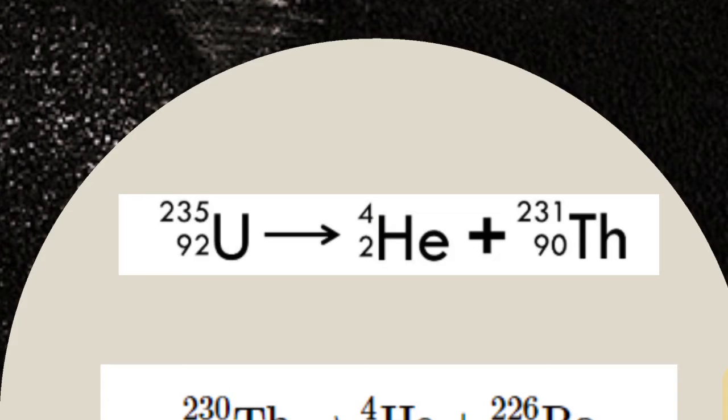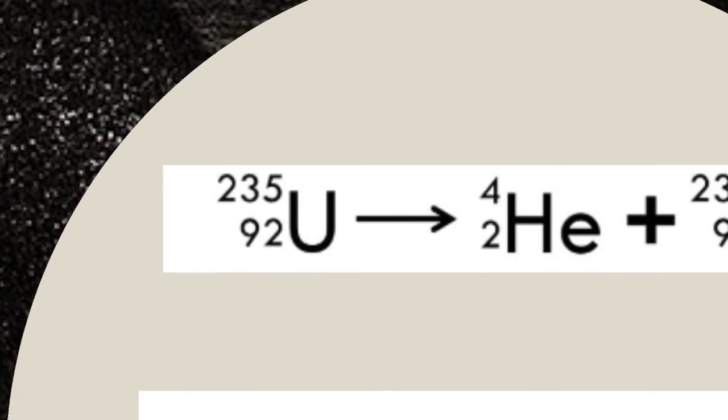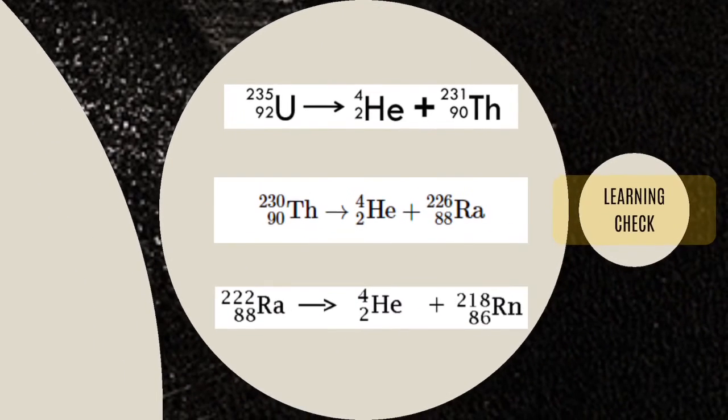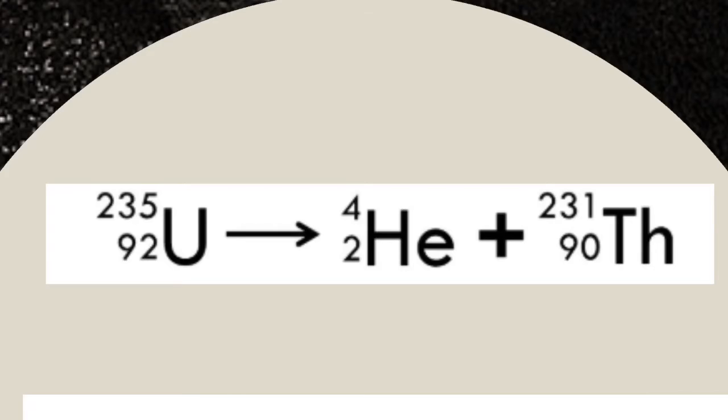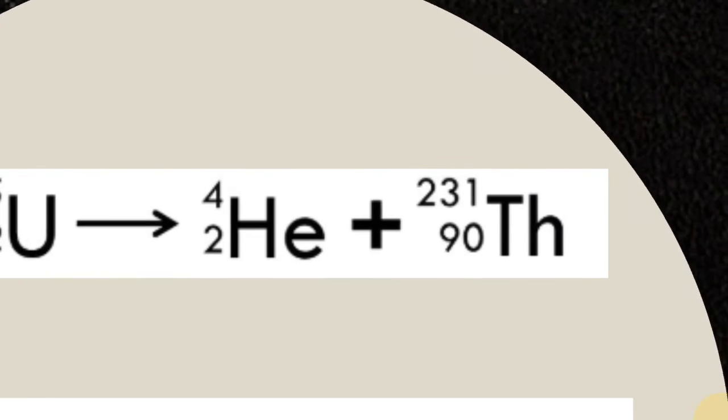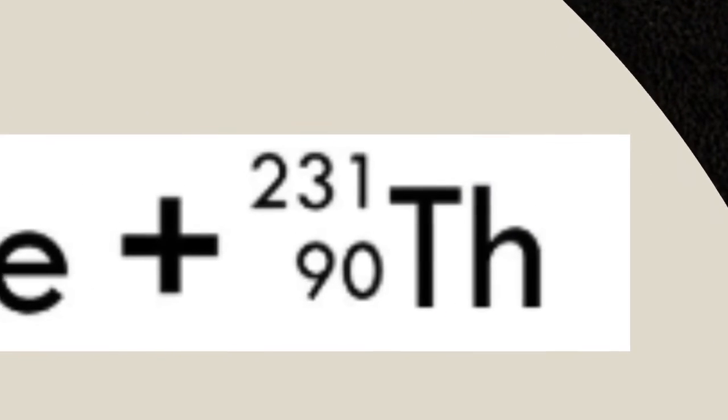Since uranium has a mass number of 235 and emits an alpha particle, which has a mass number of 4 and an atomic number of 2, 235 minus 4 is equal to 231, and 92 minus 2 is equal to 90. And the 90th element that can be found in the periodic table is thorium.